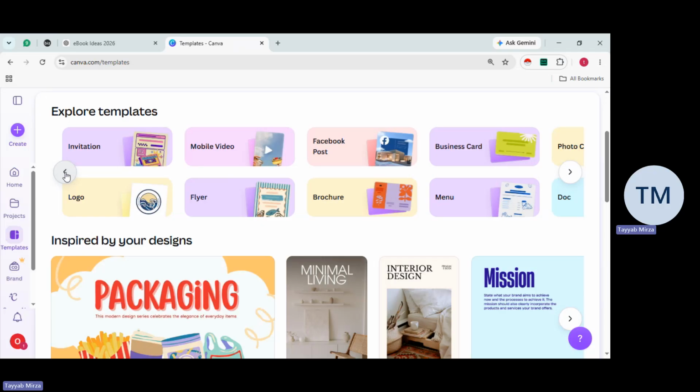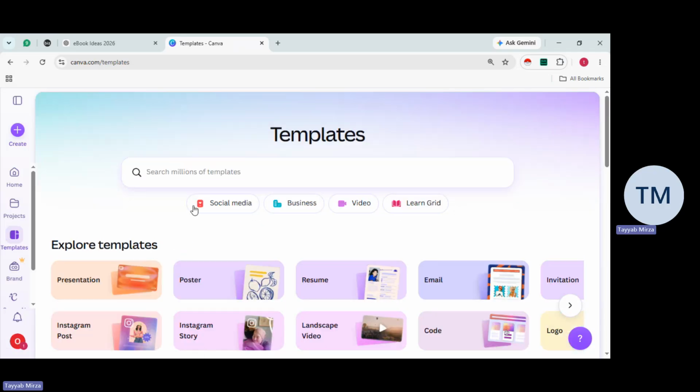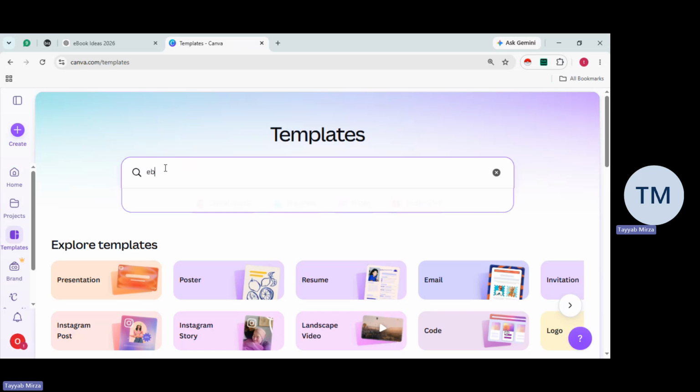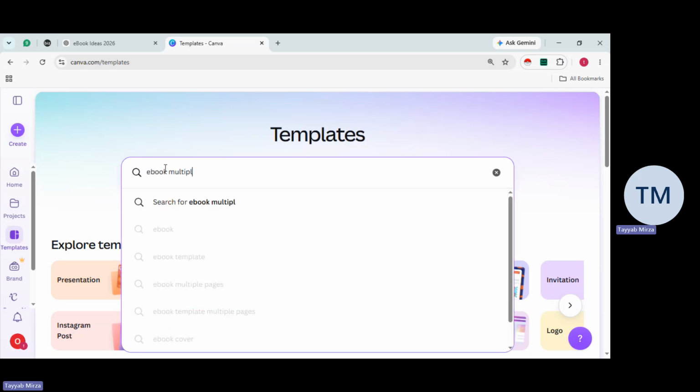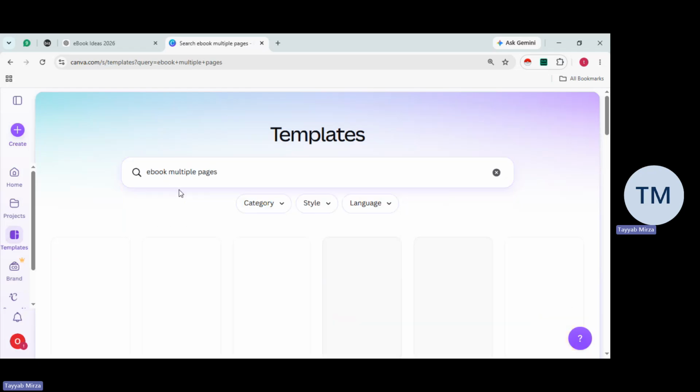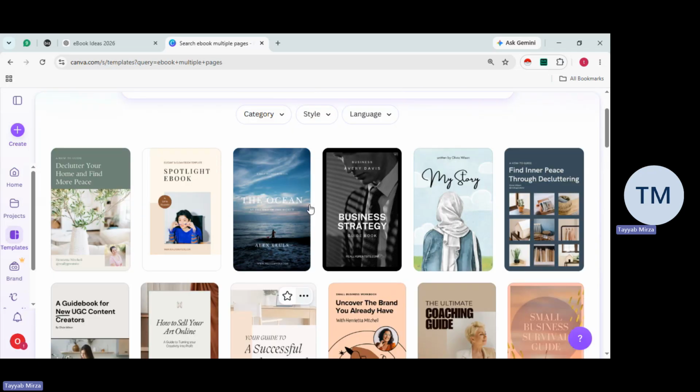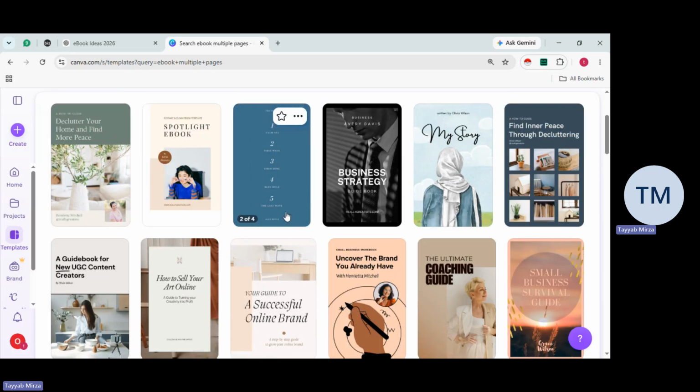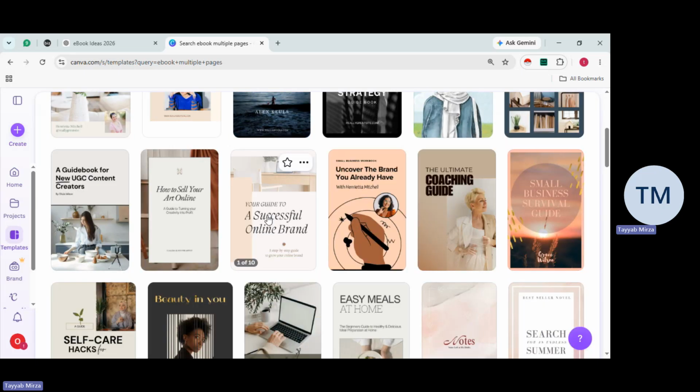So we got plenty of options over here that we can go with. But today's topic is creating an ebook from scratch. On the templates, there is an option to search as well, search billions of templates, right? Once we click on search, to get the templates for ebook, what we're going to write down here is something like ebook multiple pages, right? Once we search this up, we will get plenty of templates over here that we can open up and easily make the changes accordingly.